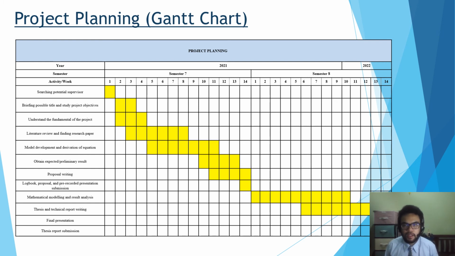Then for the FYP2, which is also for semester 8, we do the mathematical modeling and result analysis from week 1 until week 10. Then we do the thesis and technical report writing from week 6 to week 12. Then we do the final presentation and thesis report submission on week 14 of the next semester.